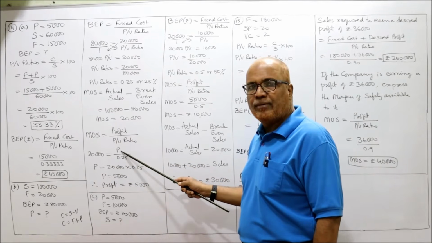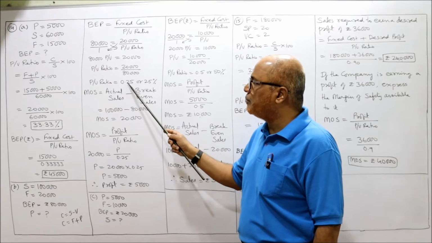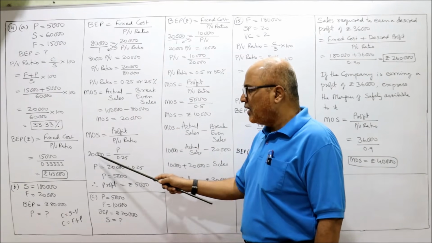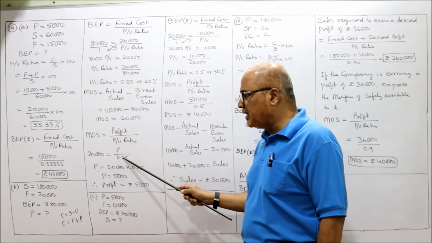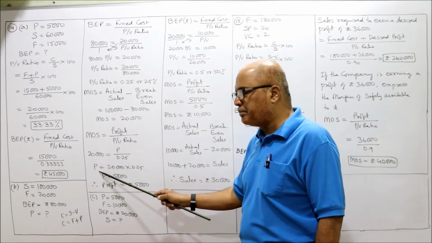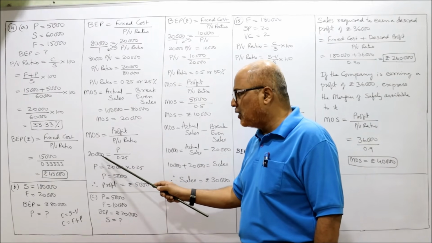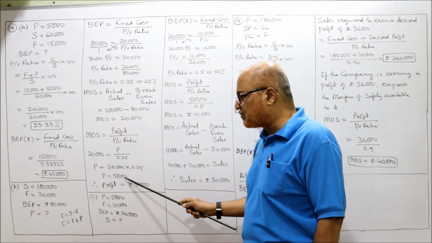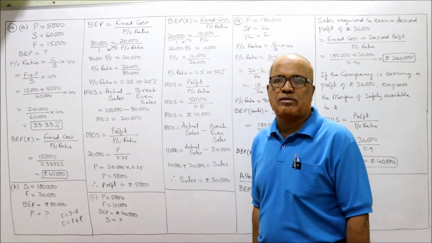Profit we don't have, but the PV ratio we have calculated: 0.25. Now cross multiply. 20,000 into 0.25 is equal to P into 1, P. 20,000 into 0.25 is 5,000. So profit is equal to 5,000.